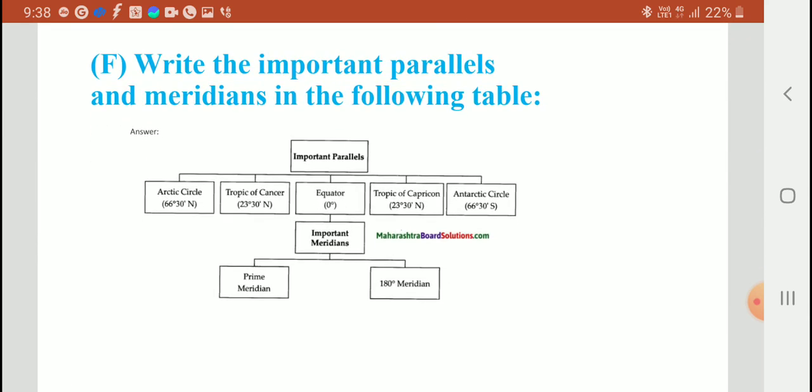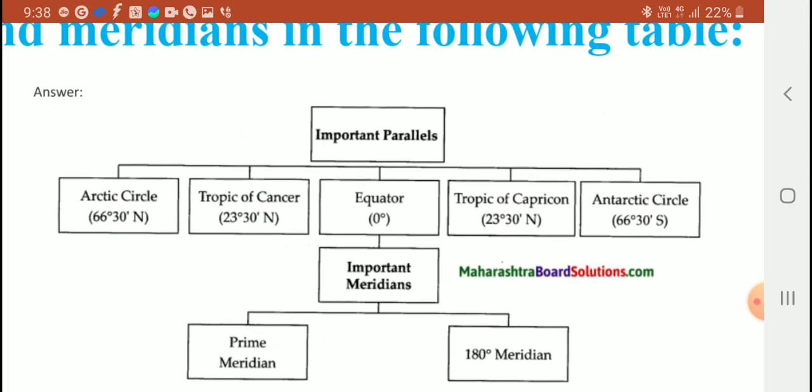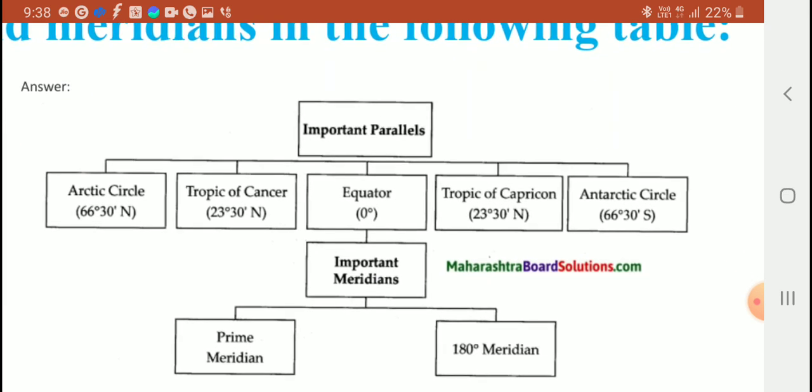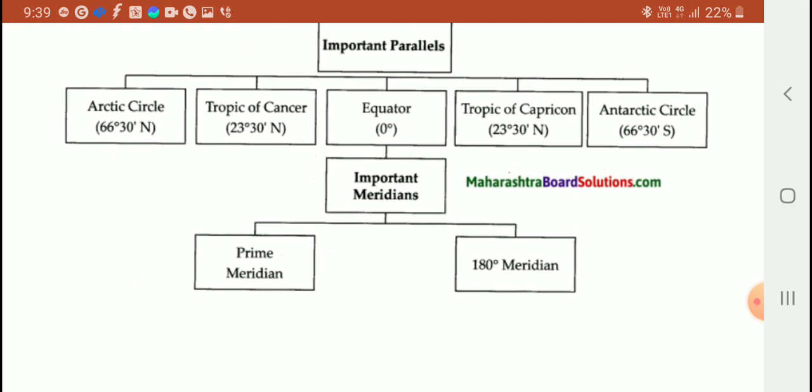Question F. Write the important parallel and meridian in the following table. So important parallels are Arctic Circle, Tropic of Cancer, equator, Tropic of Capricorn, and Antarctic Circle. Important meridians: prime meridian and 180 degree meridian.